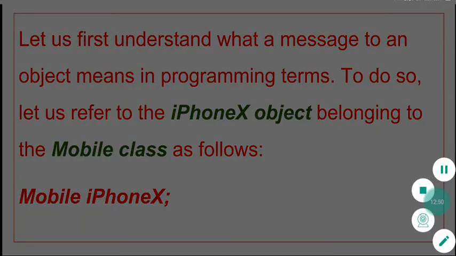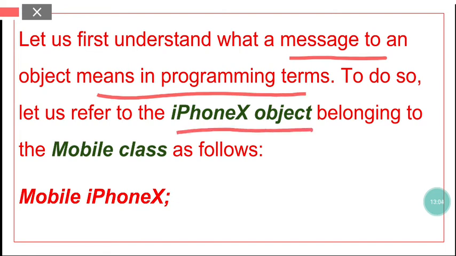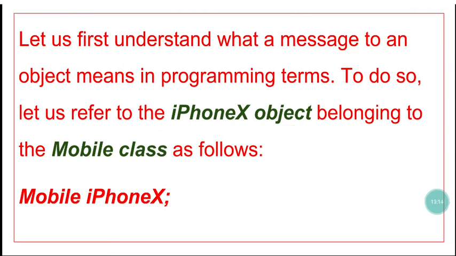So let us understand this with an example. What does message to an object mean in programming? Now look at this particular statement. This is a programming statement. In this statement, students, there are two words written: mobile and iPhone X. Let us refer to the iPhone X object.